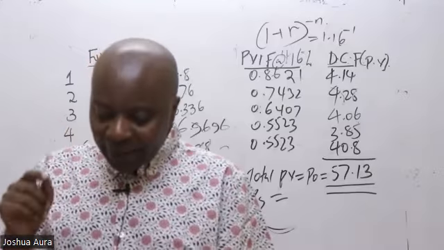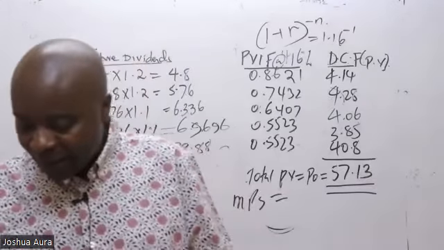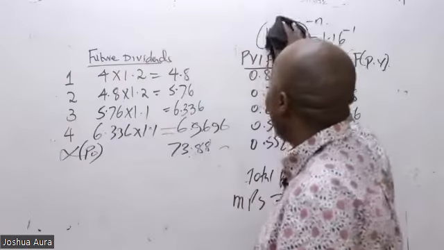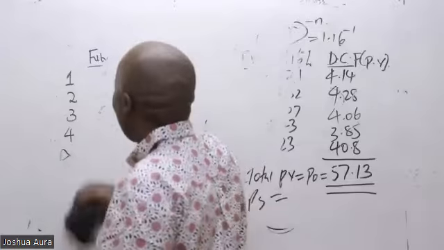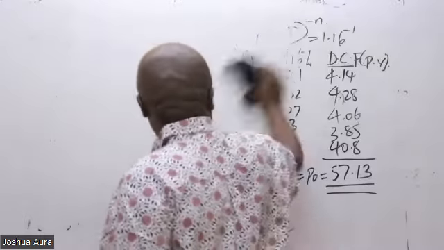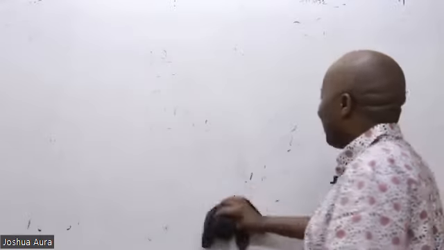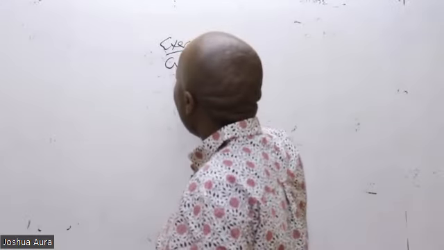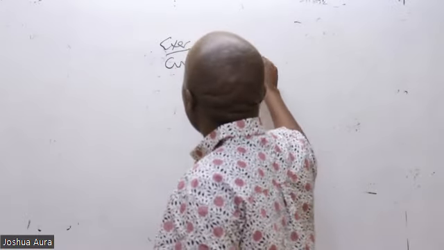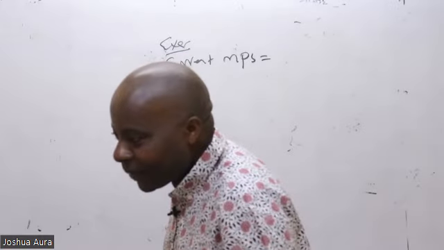Then this question, how does the exam try to hide it? Sometimes the examiner tries to hide it this way. I know the examiner very well, like the back of my hand. This is just an exercise. He will come and tell you the current market price per share is 60.